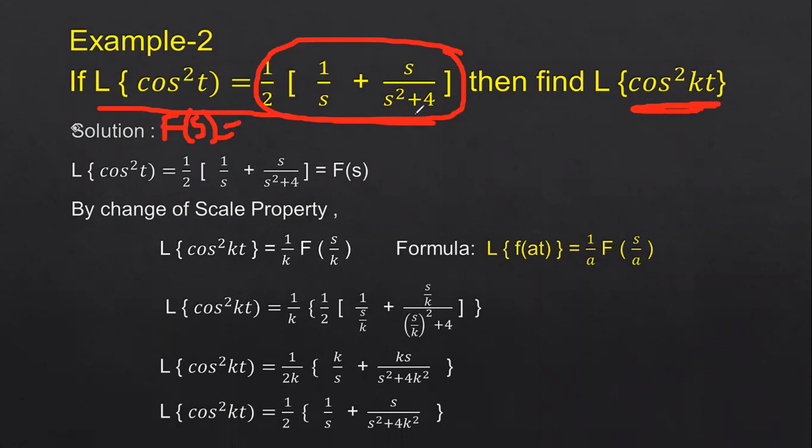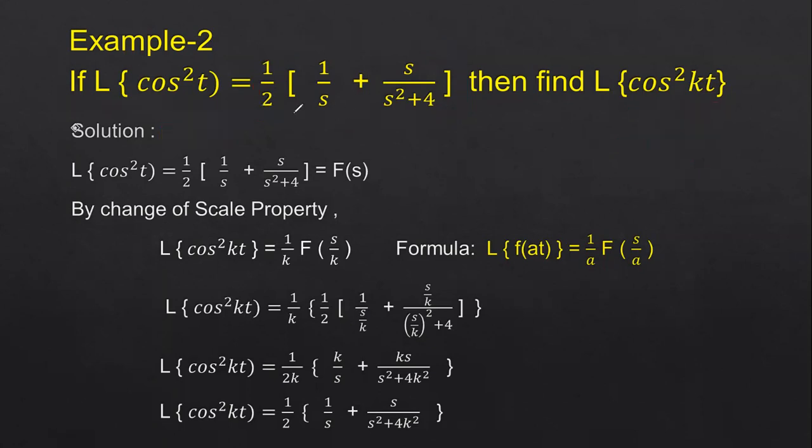Okay, you have to apply the change of scale property. Wherever you have the s, simply apply s by a times. That is nothing but in place of s, you apply s by a. Right. So here the f of s is given as 1 by 2 into 1 by s plus s by s square plus 4.